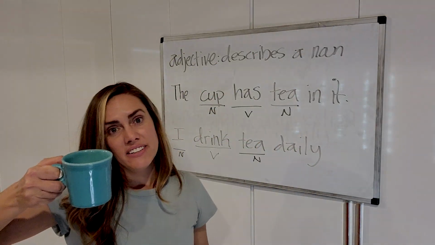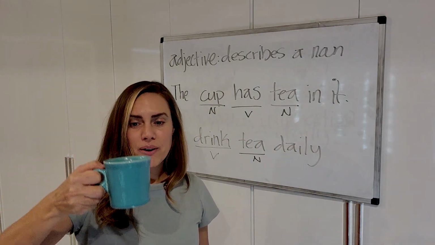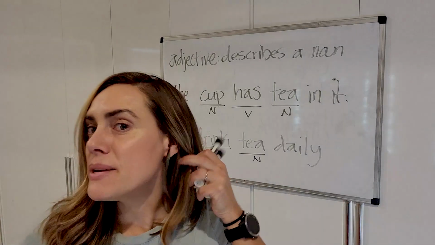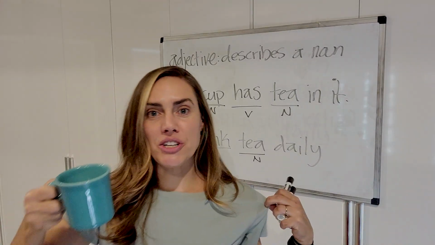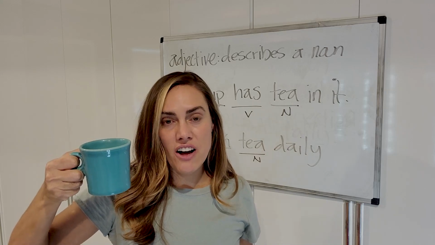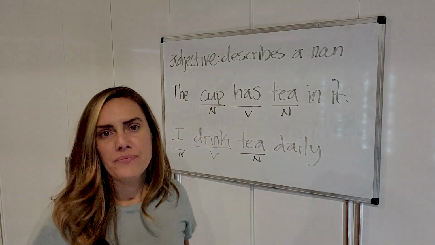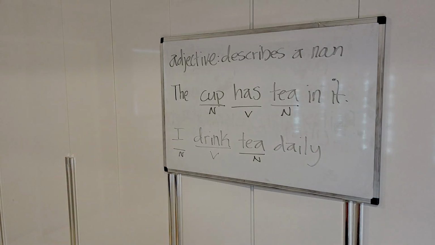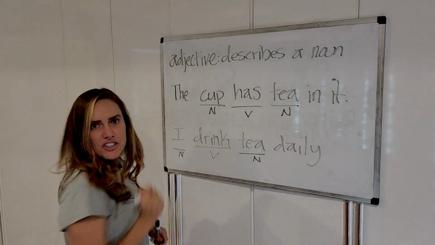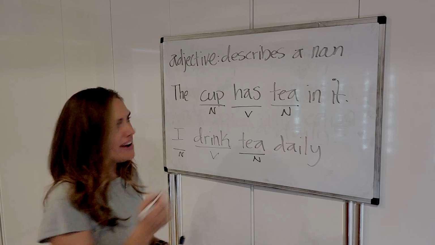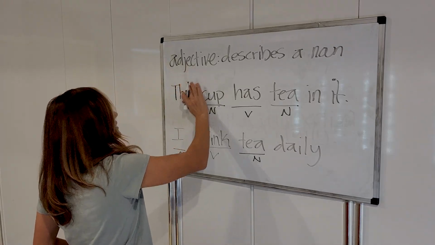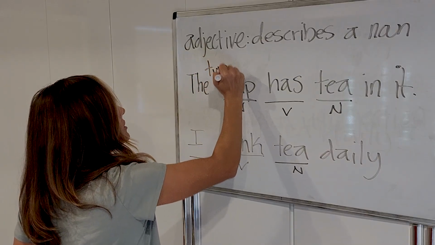Here's the cup of tea. What color is this cup? Well, actually, whoa, it's the same color as my earrings and my shirt. Anybody know? It's actually one of my favorite colors, turquoise. Turquoise. How do we spell that? Let's write it down. What are we going to describe as turquoise? The cup, right? The turquoise cup.